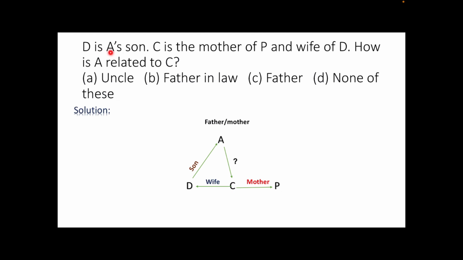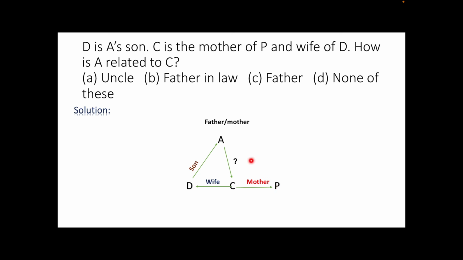D is A's son, C is the mother of P and wife of D. How is A related to C? Options are uncle, father-in-law, father or none of these. Let's have a diagram. D is son of A, right? D is A's son, so D, son of A. Now this A can be either father or mother, that is not mentioned to us, right? So we consider any of them, it can be father or mother. So D is son of A, then it says C is mother of P and wife of D. Here is C, she is wife of D and also mother of P.